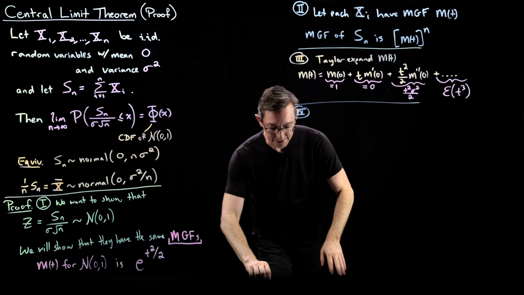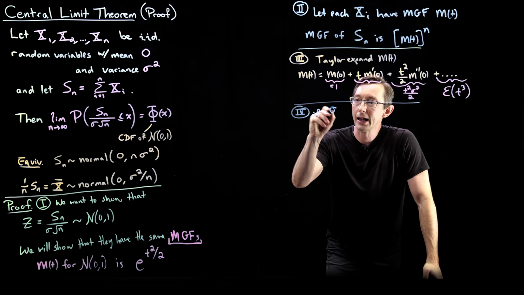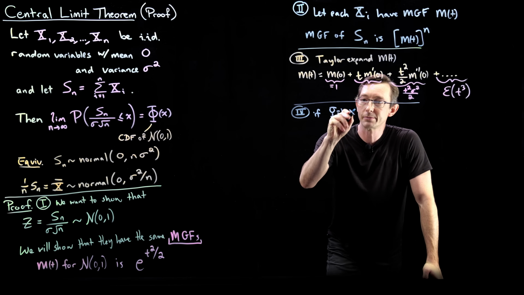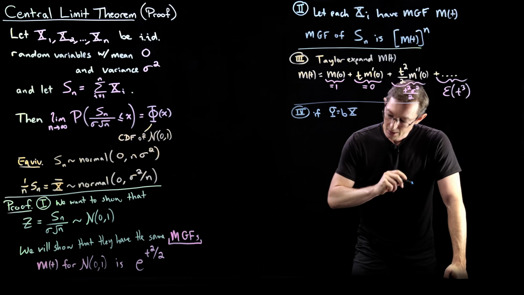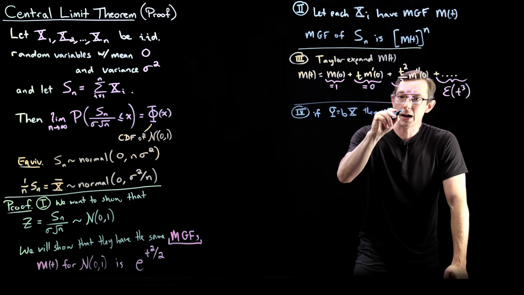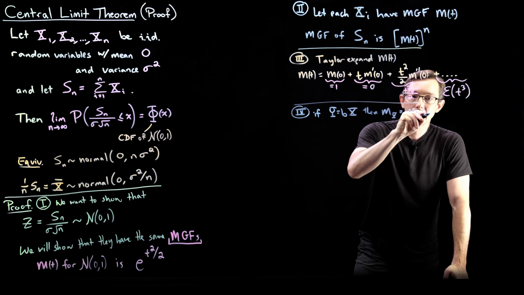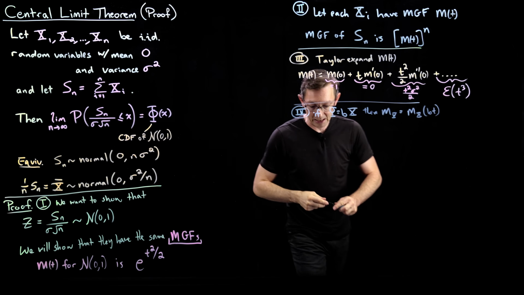There's a little identity that I think you should know here, which is basically if I have a new random variable y equals bx, then the moment generating function of y equals the moment generating function of x evaluated at bt.